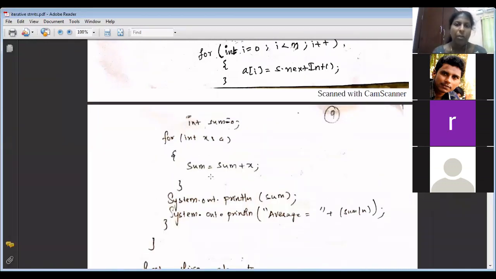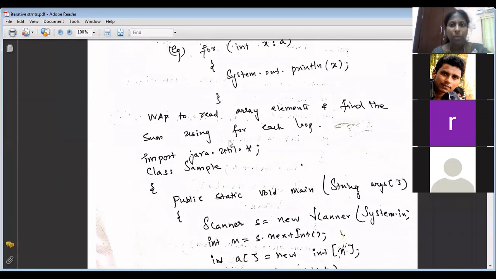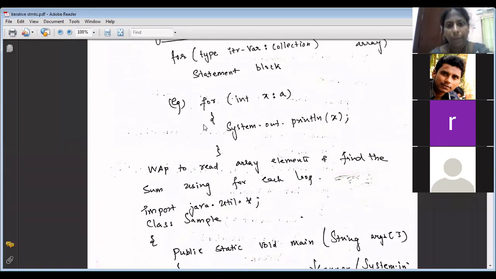Now tell me, do you have any doubt in the for each loop? This is the one we have learned new today. This is the syntax. You can message me. Any doubt in the for each loop?